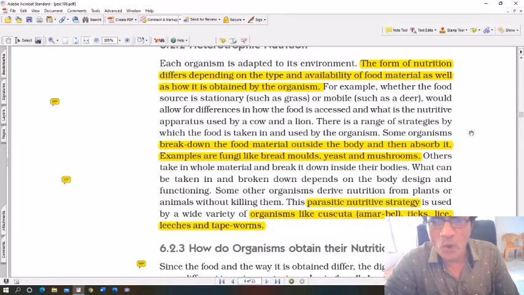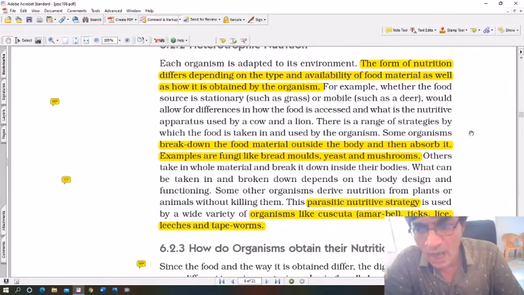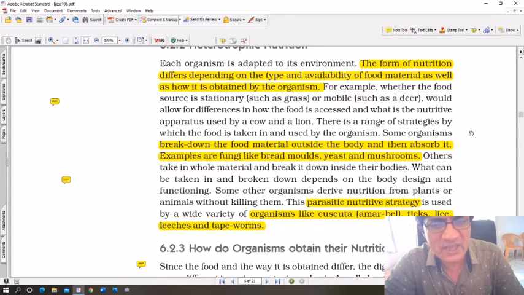Okay. What can be taken in and broken down depends on the body design and functioning. Now, obviously, your body must have the organs and the system to digest food once it is taken into the body. Our body is designed in such a way. Some other organisms derive nutrition from plants or animals without killing them. This is called parasitic nutrition strategy, and it is used by a wide variety of organisms like cuscuta, ticks, lice, leeches and tapeworms. They are called parasites.